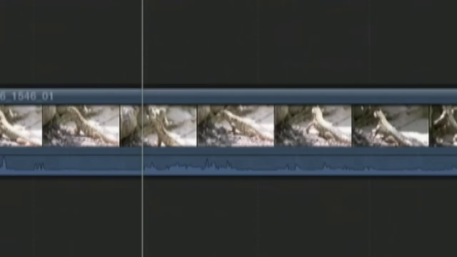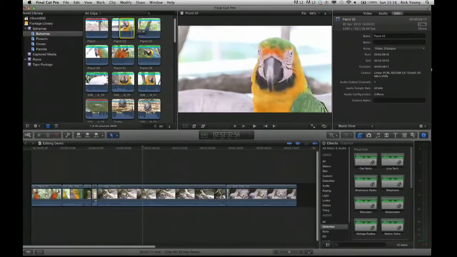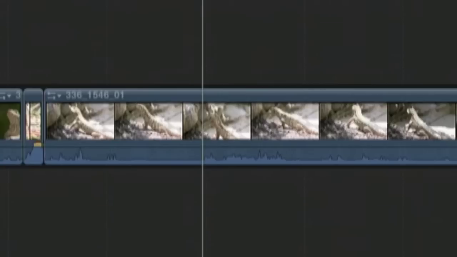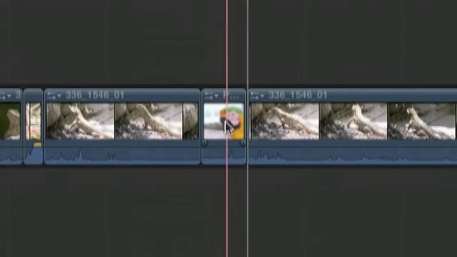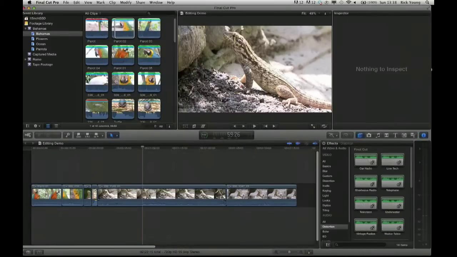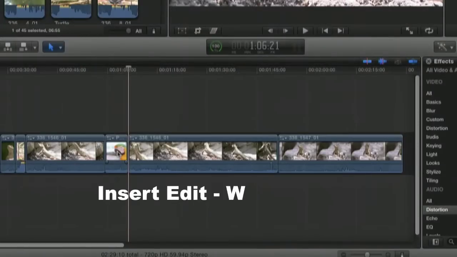Now that's a very short clip that I just did, so let's make it a whole lot longer. That will take most of the clip. D, and you can see it's written over that portion of the timeline. Command Z to undo. If you want to do the opposite to overwrite edit, which like I said writes over that portion of the timeline, press W, and W will insert the shot, which effectively makes the timeline longer.